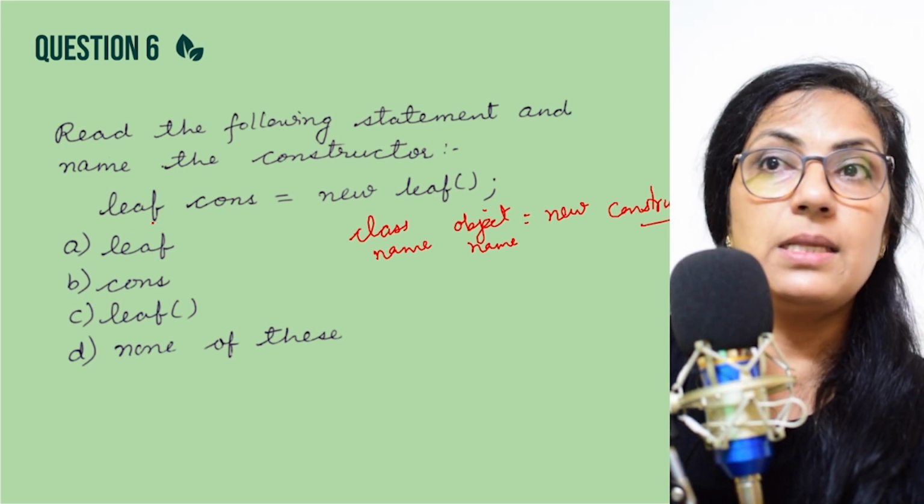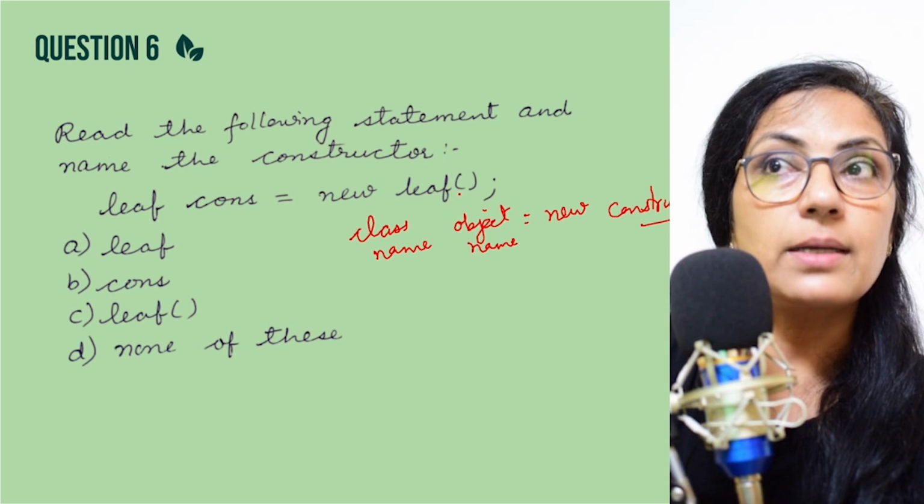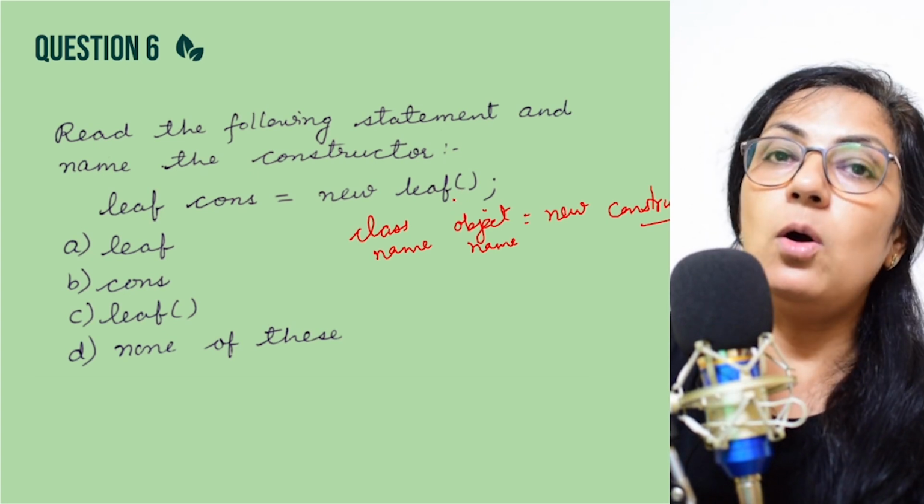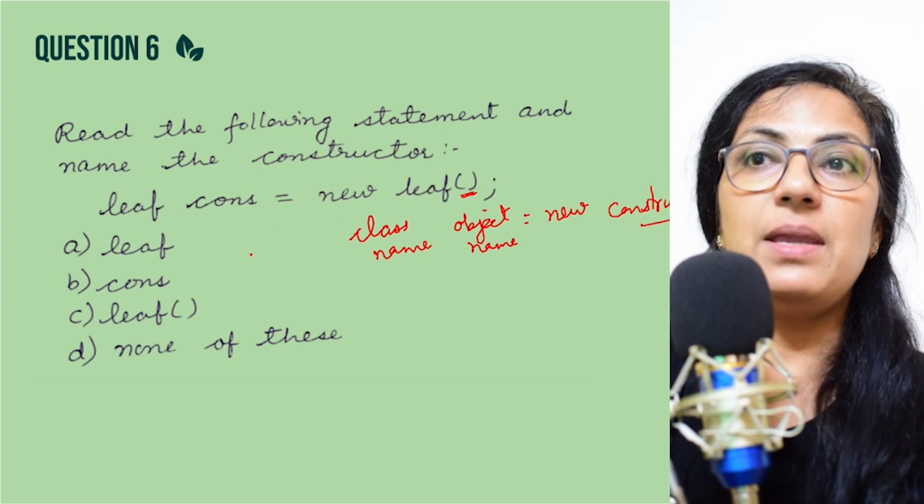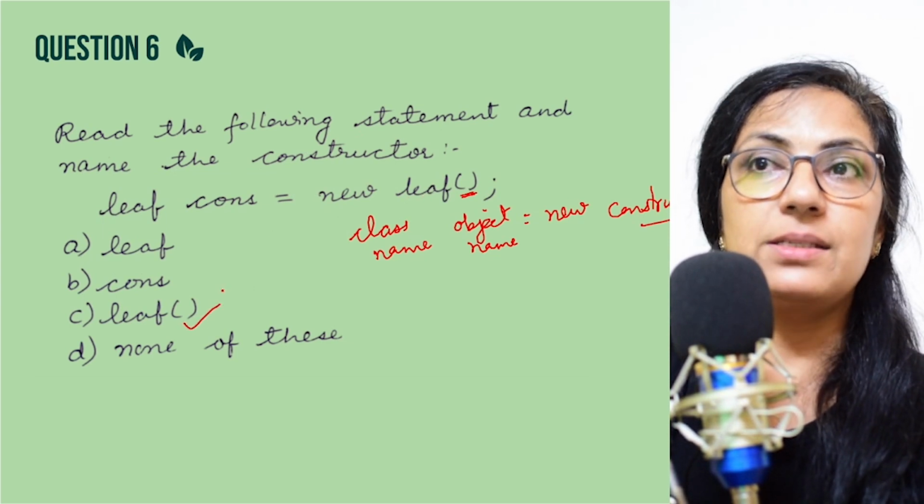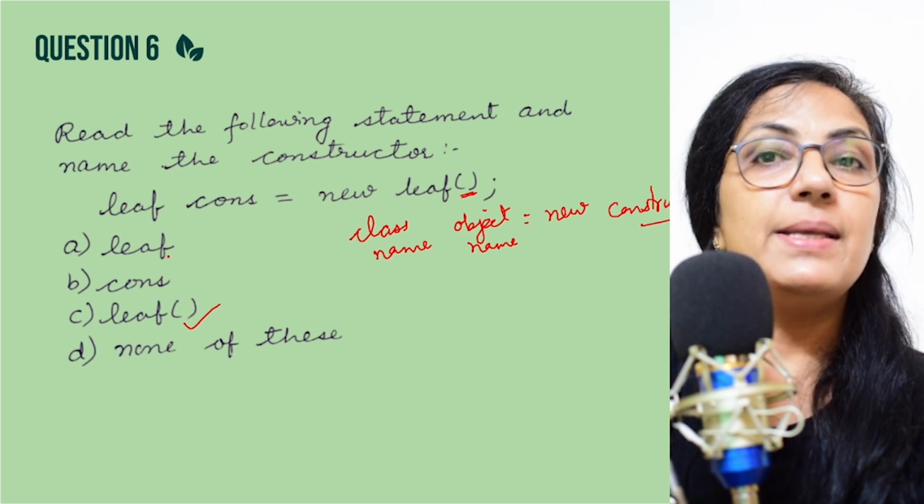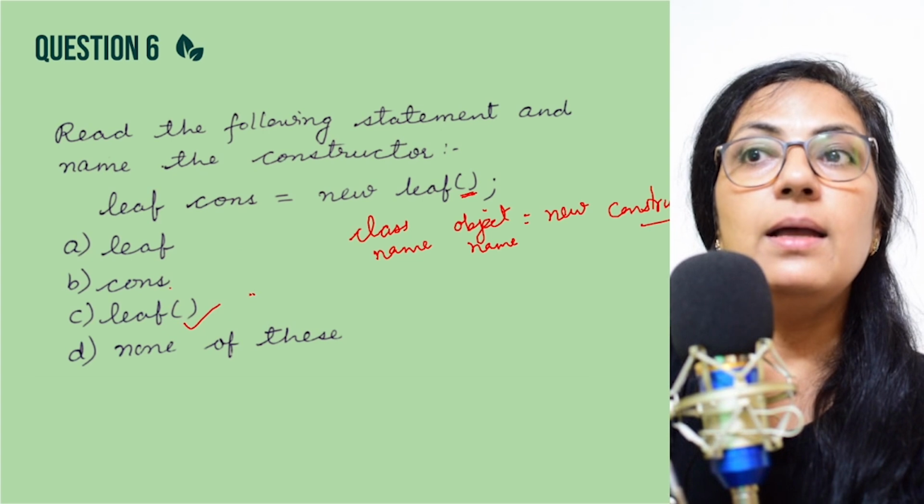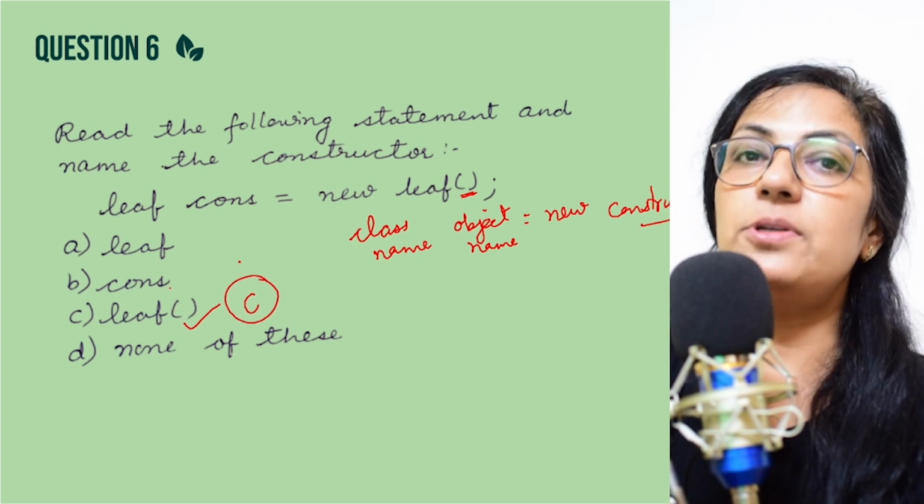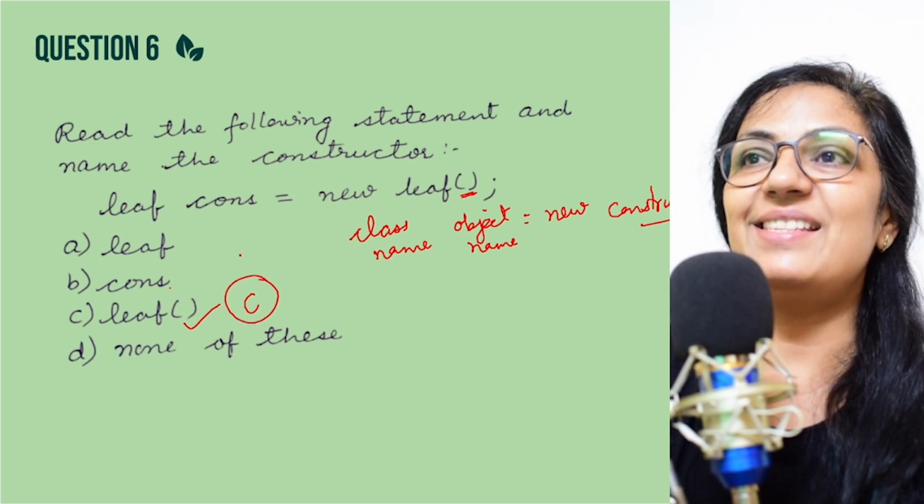So here in the class name, no brackets are there, but a constructor is a member method and all the functions should have the brackets. So what is the constructor name here? Leaf with brackets, right? Class name is leaf. Cons is the object name. This is the constructor name. Option C is the correct answer, right, children?